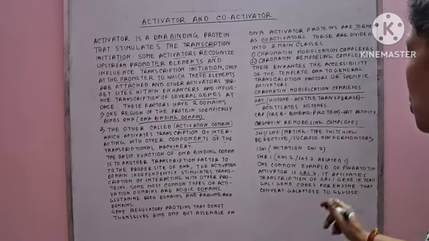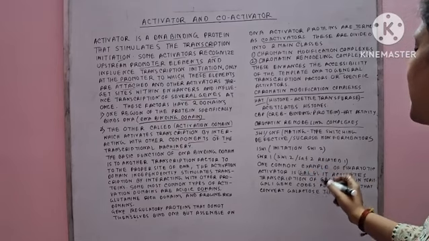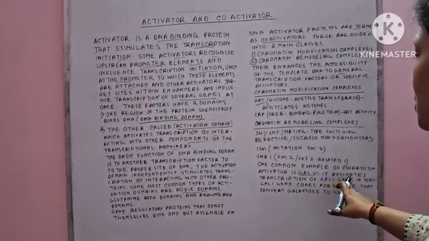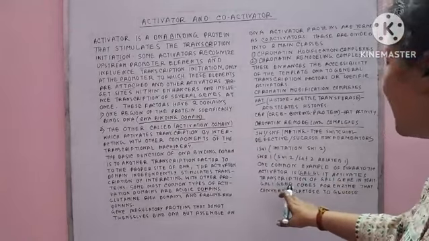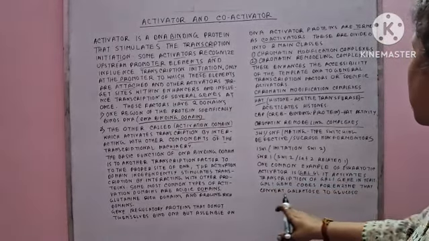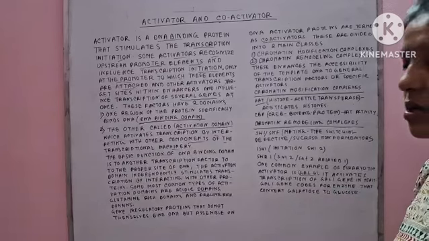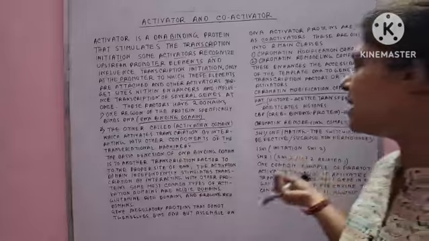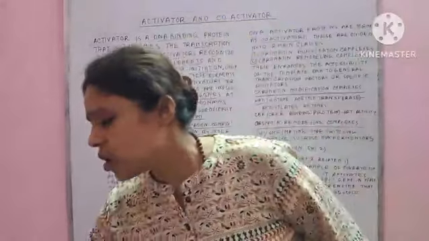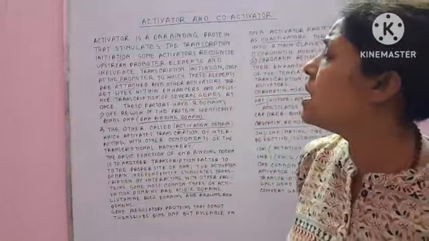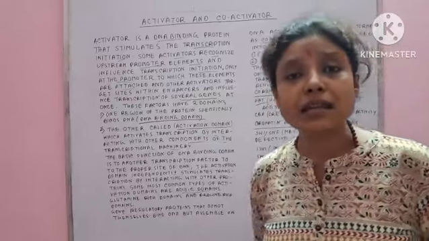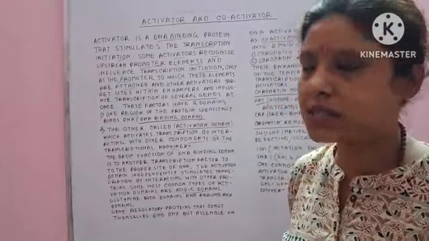What is the role of this GAL4? Its role is that it helps in the transcription of the GAL1 gene in yeast, and the GAL1 gene codes for the enzyme that converts galactose to glucose. So what is the function of the GAL1 gene? It helps to convert galactose to glucose. So this is a very brief explanation of the activators and co-activators that are involved in the transcription initiation process.